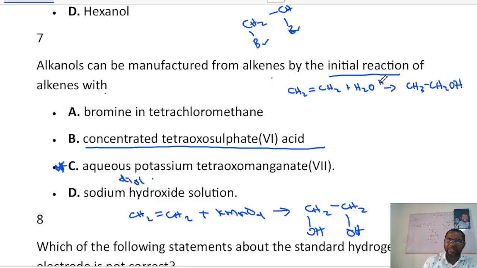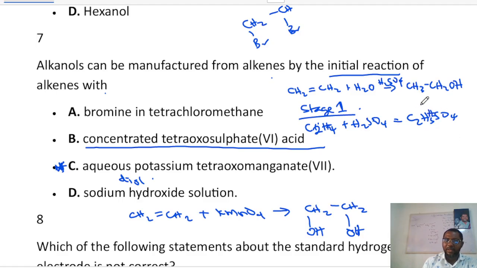Okay? And this reaction takes place in the presence of an acid. But this reaction involves two stages. The stage one of this reaction is ethene reacting with the acid. You have C2H4 reacting with H2SO4 to give us ethyl hydrogen tetraoxosulfate(VI).